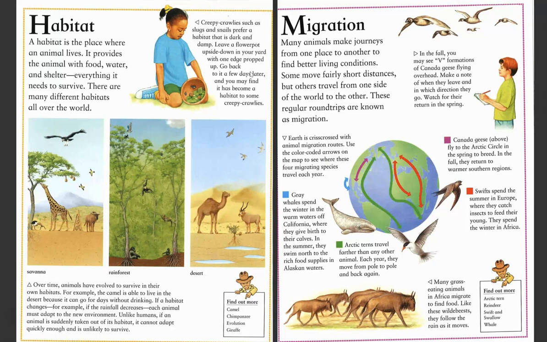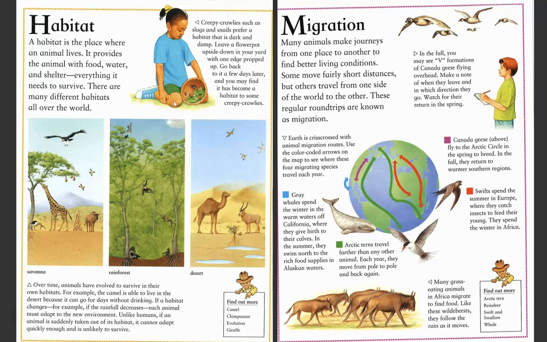Creepy crawlies, such as slugs and snails, prefer a habitat that's dark and damp. You can leave a flower pot upside down in your yard with one edge propped up. Go back a few days later, and it will have become a habitat for creepy crawlies.